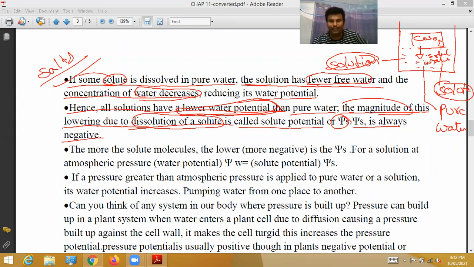Listen carefully: when we add solute, the salt is distributed in the water, and the water potential is lowered due to dissolution of solute.